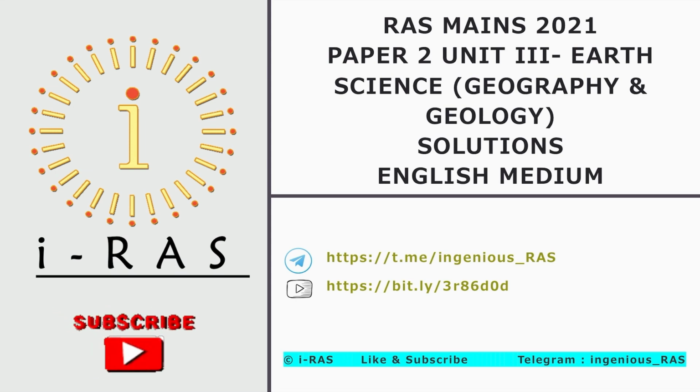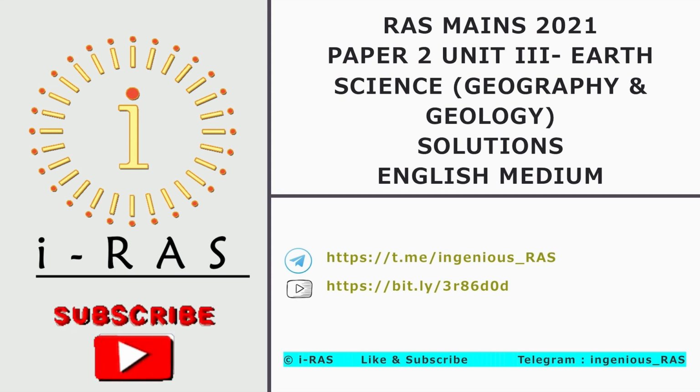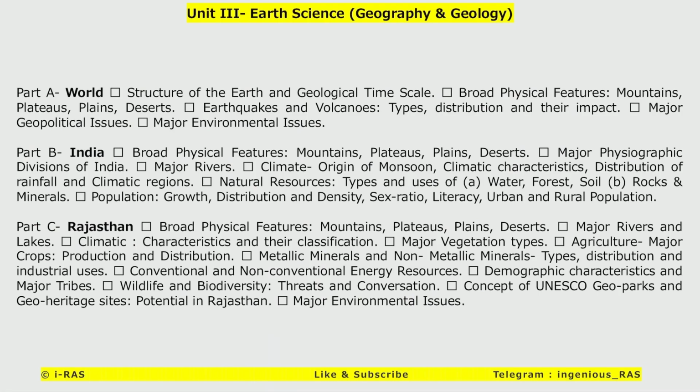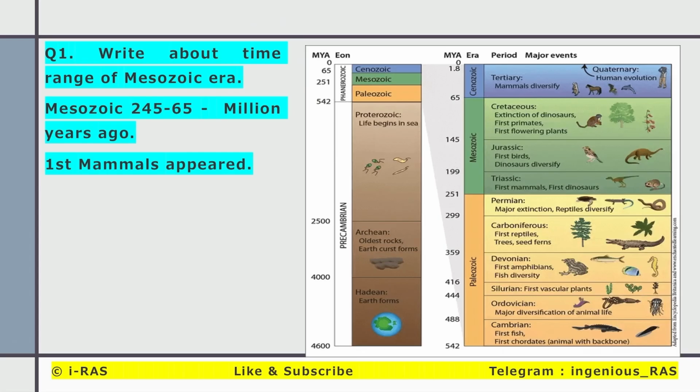Today we will be discussing RAS Mains 2021 Paper 2 Unit 3 Earth Science, that is Geography. Here is the syllabus of Geography. Pause the video and have a look.